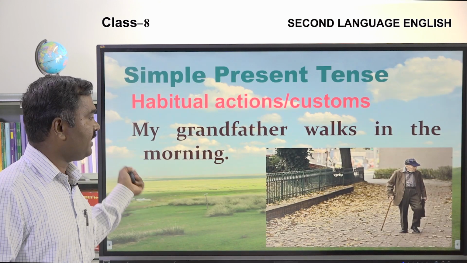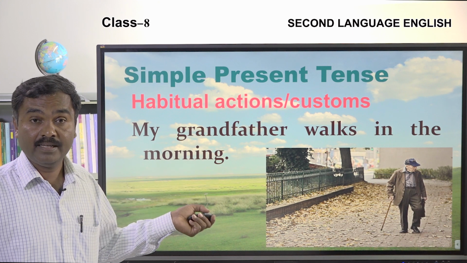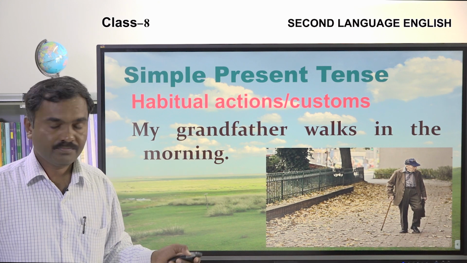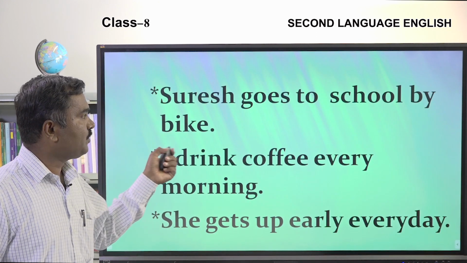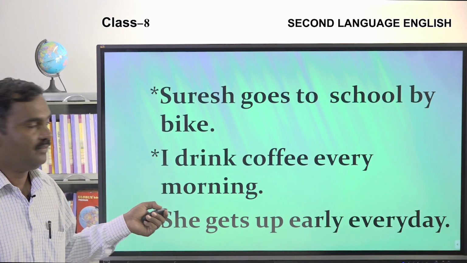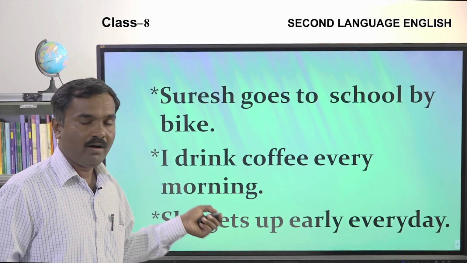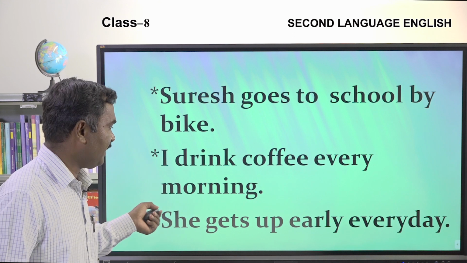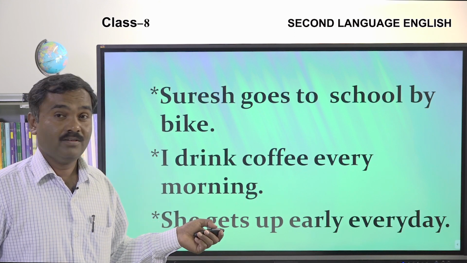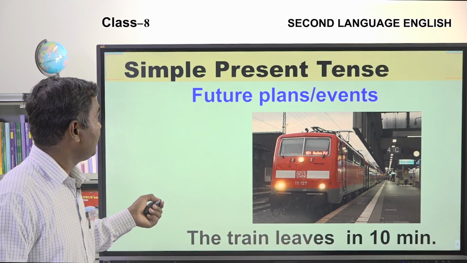And habitual actions are also expressed in simple present tense. My grandfather walks in the morning. Okay. Suresh goes to school by bike. This is also a habitual action. I drink coffee every morning. This is another habitual action. She gets up early in the morning, an everyday practice or habitual action.